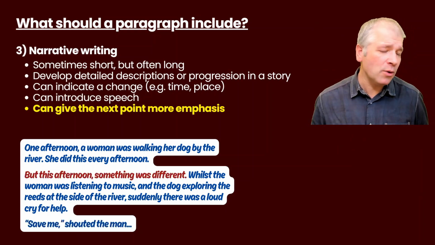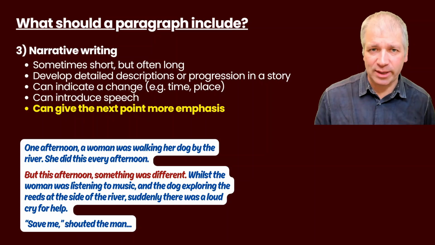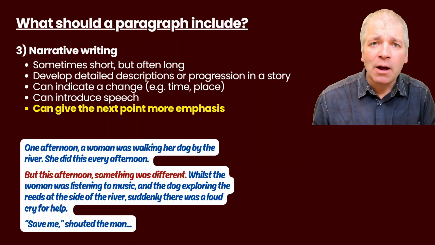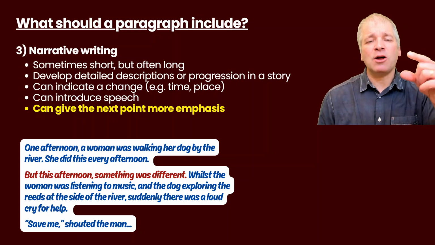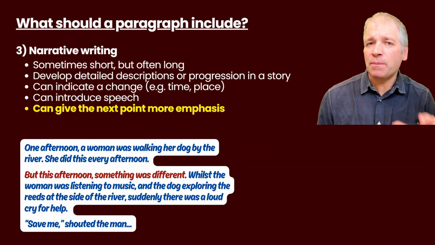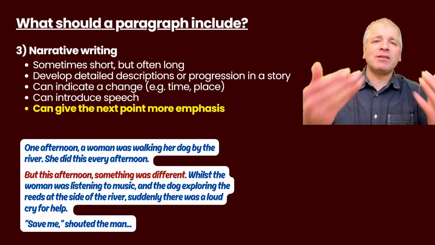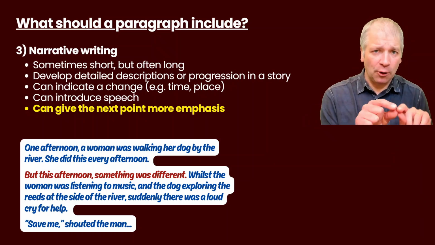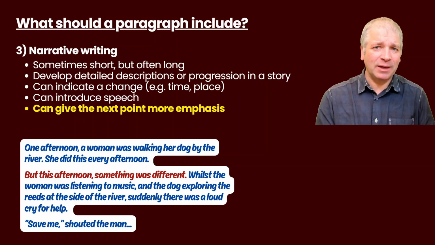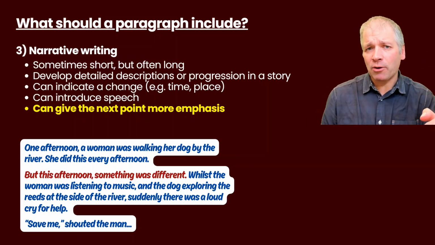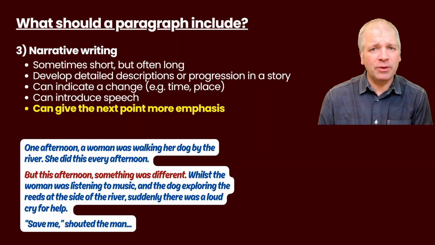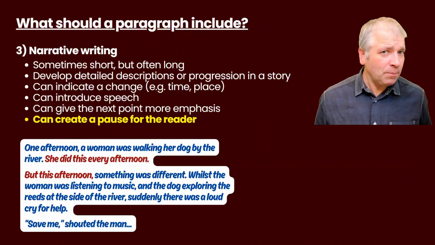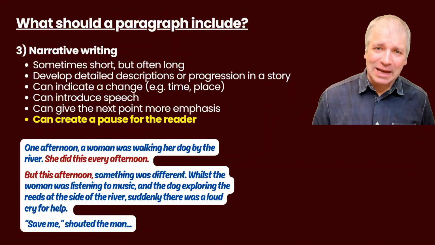Narrative paragraphs also can give the next point more emphasis. Let's go back to the beginning of the second paragraph. We can see here that by ending the first paragraph and starting a new paragraph to say that something was different, it draws our attention. Our eyes are more quickly drawn to information at the beginning of paragraphs. So if you want to give something emphasis, it's a good idea to stop your paragraph and then start a new one to introduce something that is particularly of importance. And if you start a new paragraph, you can just create a pause for the reader.